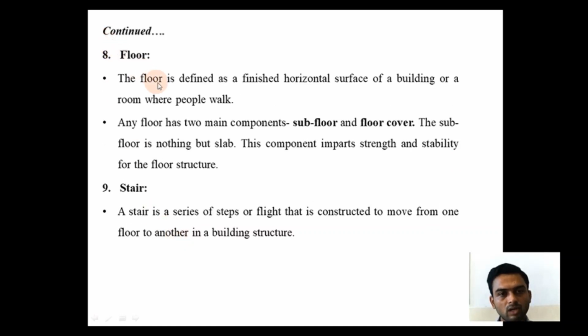Eighth one, floor. A floor is defined as the finished horizontal surface of a building or a room where people walk. Any floor has two main components, that is subfloor and the floor cover. The subfloor is nothing but the slab and floor cover is nothing but the tiling provided. This component imparts strength and stability to the floor structure. Ninth one, stair. A stair is a series of steps or flights that is constructed to move from one floor to another in a building structure. This is nothing but the means of vertical circulation.